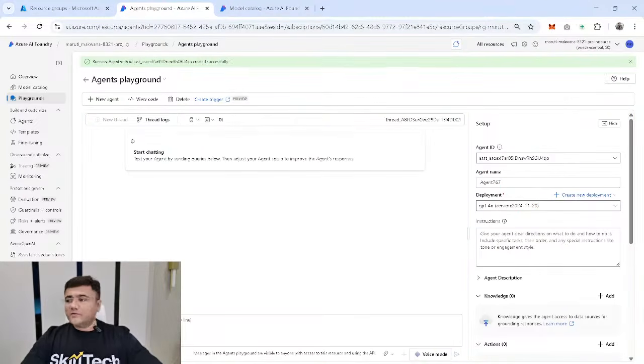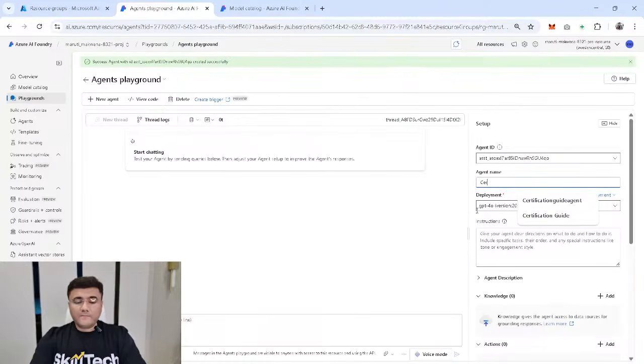So the first thing is I'm going to give some meaningful name to this agent. I do not want agent 767. I am going to specify that, let's say, this is my cert guide agent. I'm giving a name of the agent, certification guidance agent. So I'm just giving a cert guide agent. That's the name of my agent.